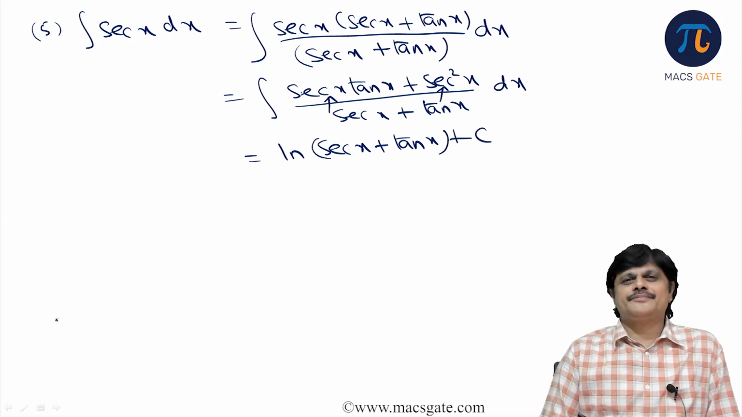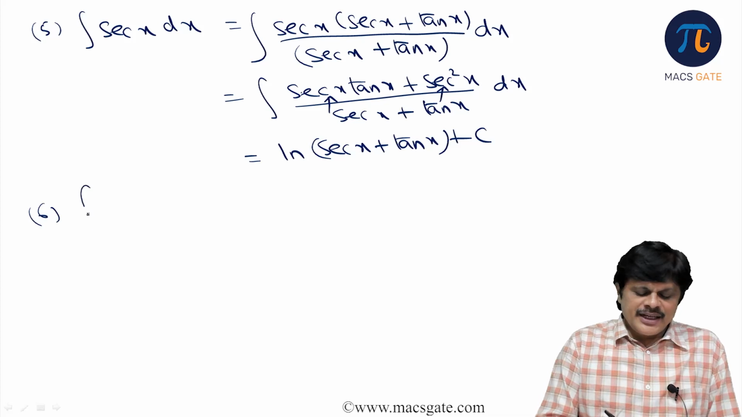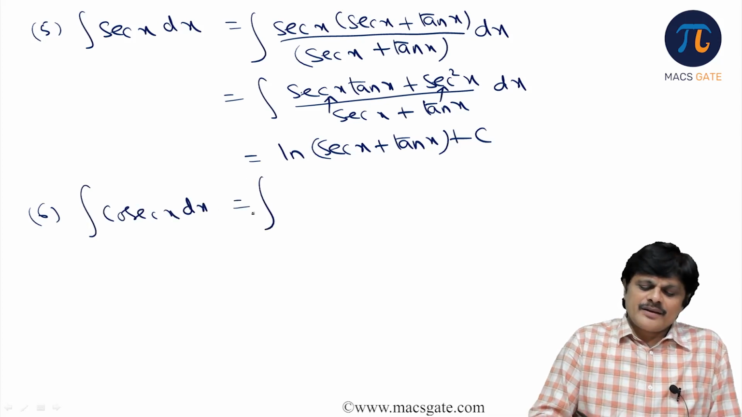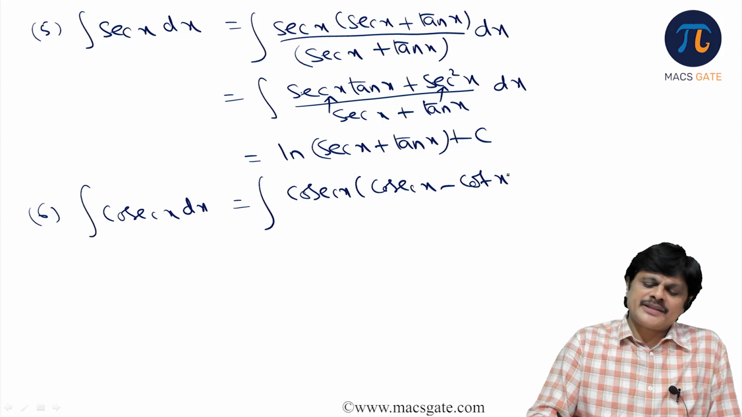Same is the case for integral cosecant x. Multiply and divide by cosecant x minus cot x.